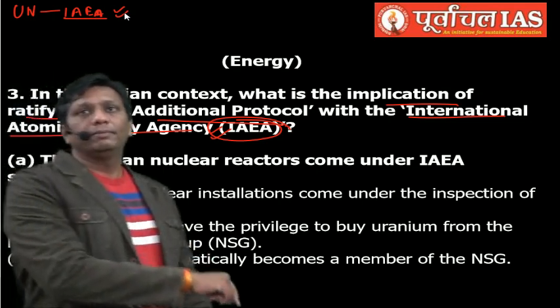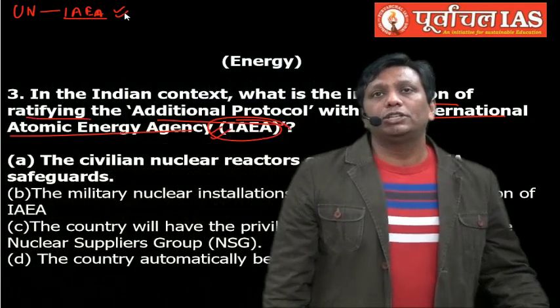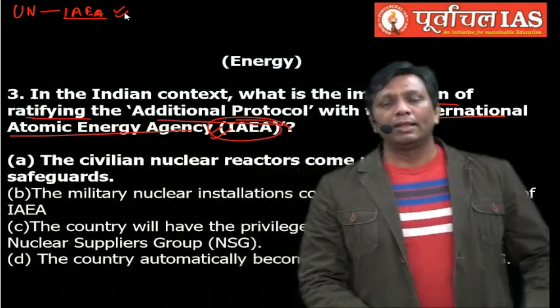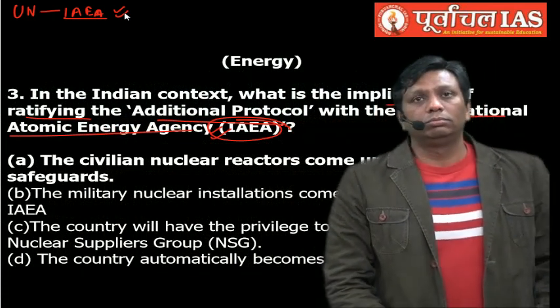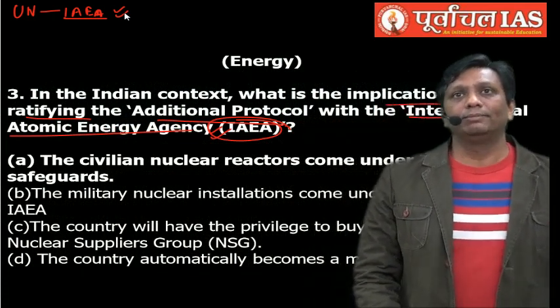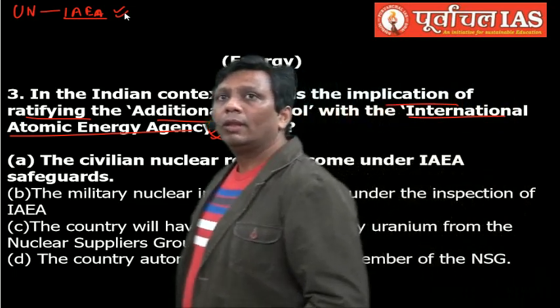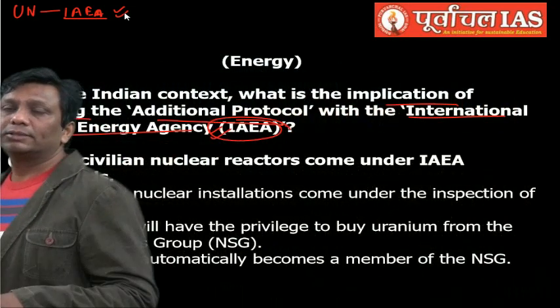See, guys, India ratified the additional protocol, and India allows our own reactors under IAEA safeguards.